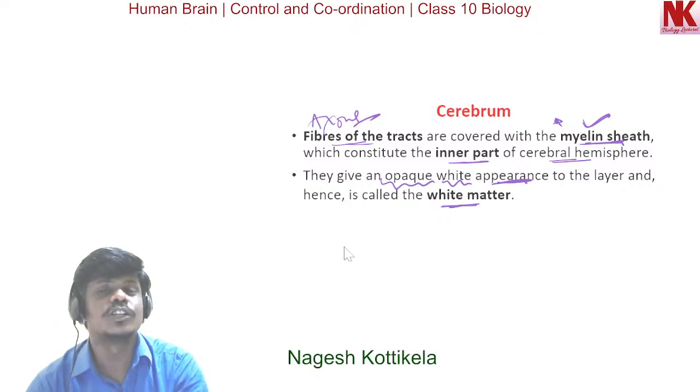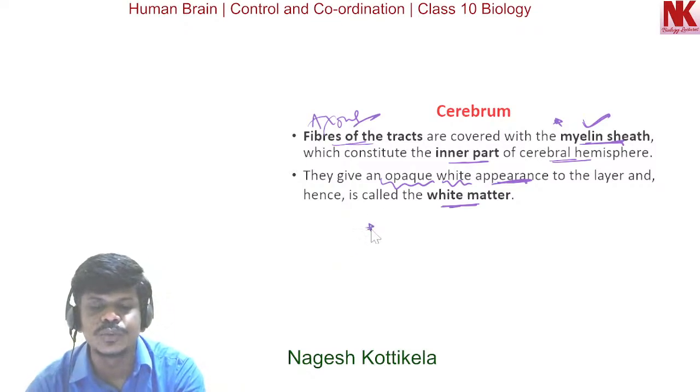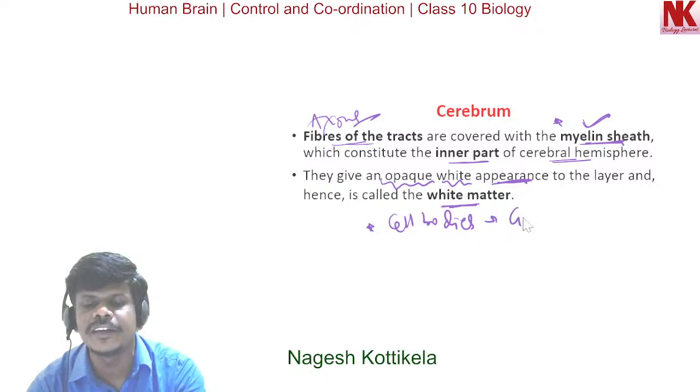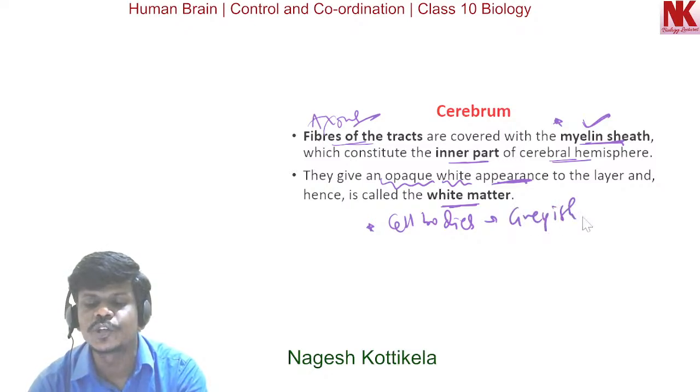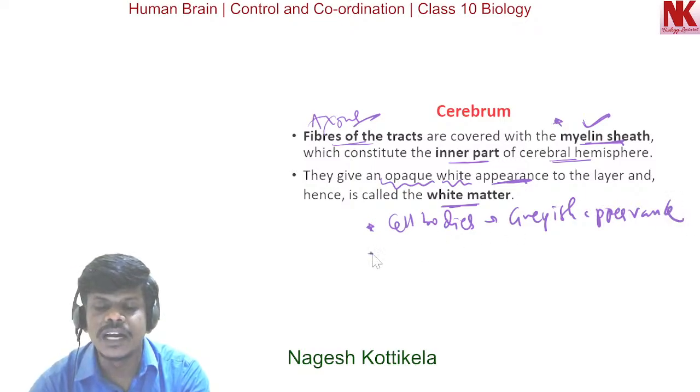So here the two important things that we need to remember: cell bodies, they give which appearance? They give grayish appearance. And the one more, that is the myelin sheath.